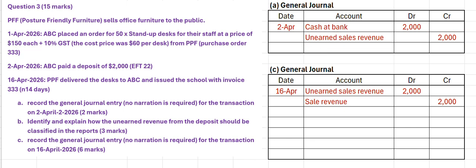Now we've got a bit of maths to deal with. So again, 50 desks, sale price is 150 each, 50 times 150, that equals 7.5K. That is the revenue we've earned. We've already recorded $2,000 based on that deposit.